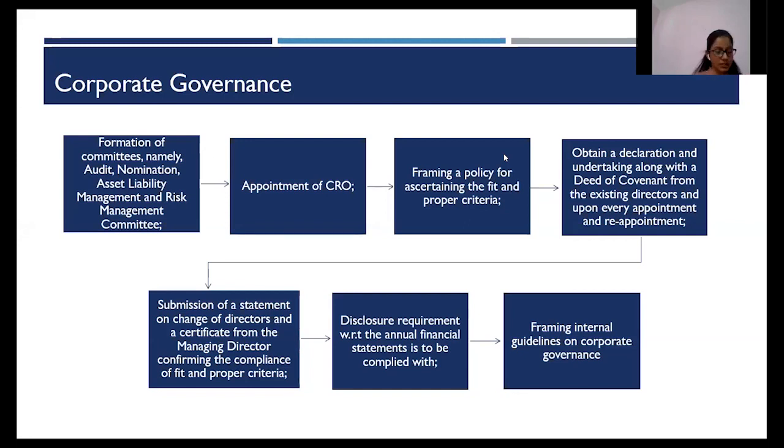The appointment of a CRO is also not applicable just by the fact that you are an NBFC SI. It is only when the asset size of the company is more than 5,000 crores. So it is only the larger NBFCs who will require a Chief Risk Officer to be appointed, who will look after the credit products, and in the decision making of any credit product, what are the risks associated with such credit product. The main duties of a CRO is to act independently in identifying the risk, measuring the risk, and mitigating the risk associated with any credit product.